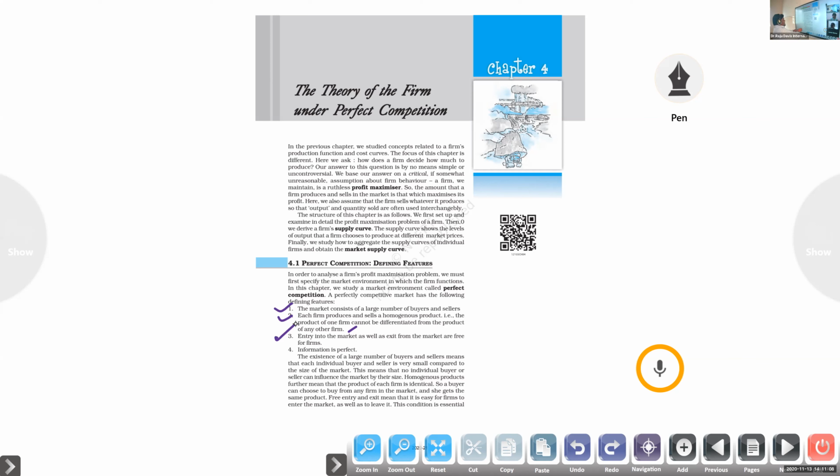Clear or not? Here there is no government intervention. So entry into the market as well as exit from the market are free because there is no government intervention. Next one, information is perfect.